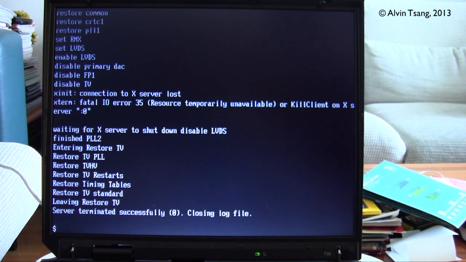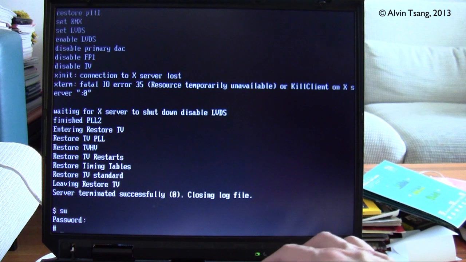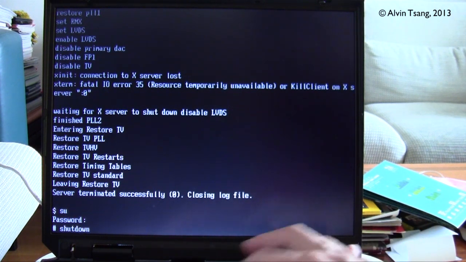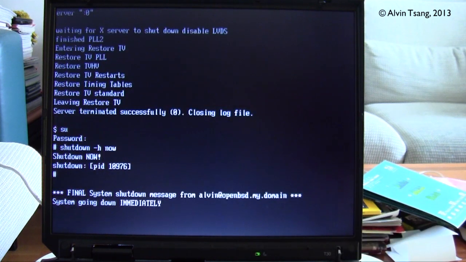Now that I've booted up successfully, I'll show you how to shut down the computer. To shut down, you have to switch to the root user, and you do that by typing su, and then typing in the root user's password. Once you get there, you type in the command shutdown -h now and press enter.